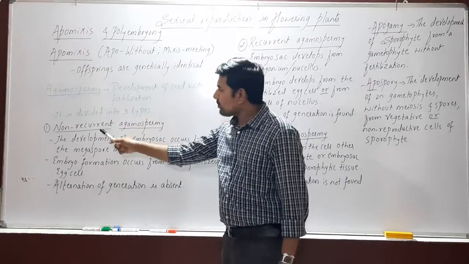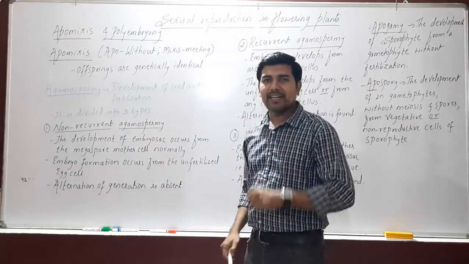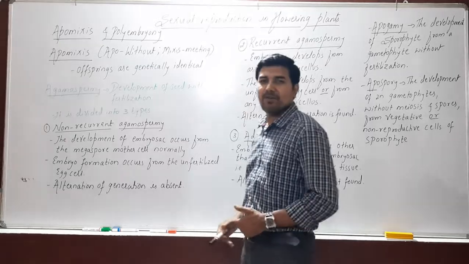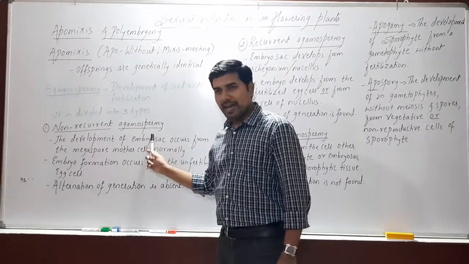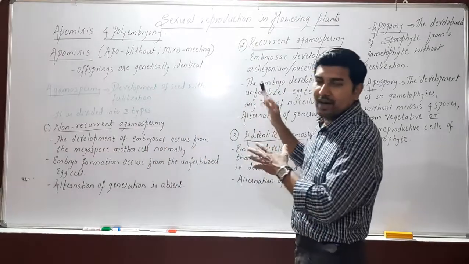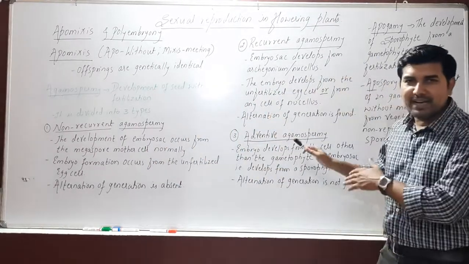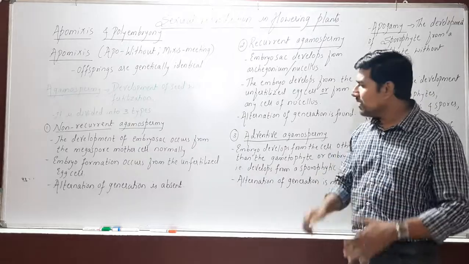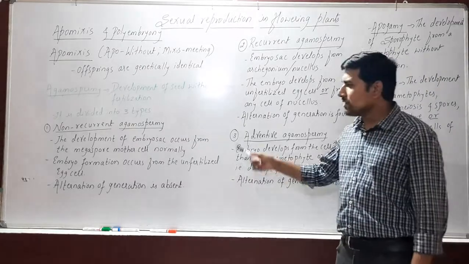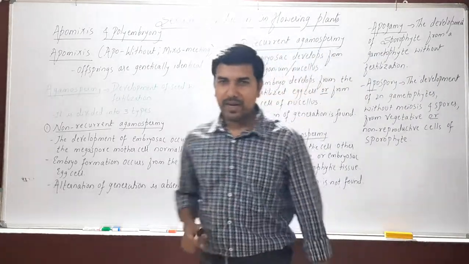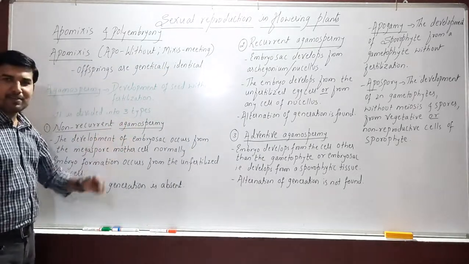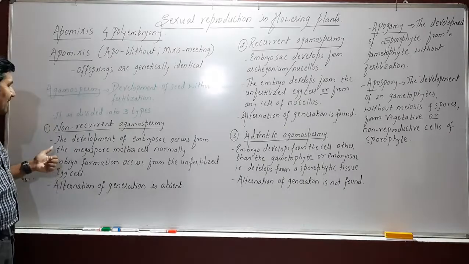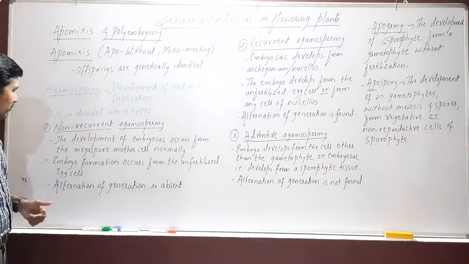Ergamospermy is divided into three types. What are the three different types of ergamospermy? First one is non-recurrent ergamospermy. Second one is recurrent ergamospermy, and third one is adventive ergamospermy. So these are the three different types of ergamospermy. Out of these, the first one is non-recurrent ergamospermy. What exactly is non-recurrent ergamospermy?